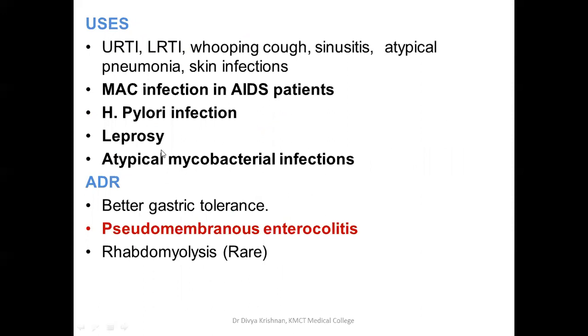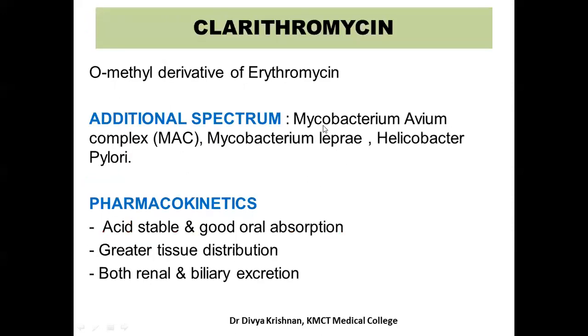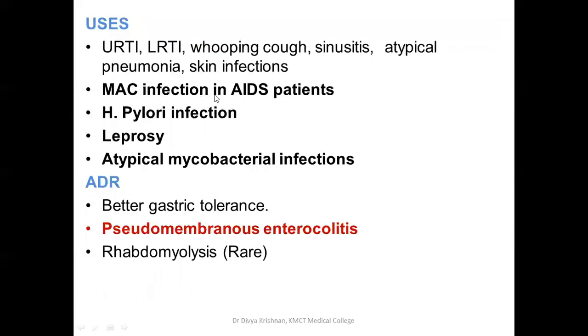Now the uses are for URTI, LRTI, all those that we discussed in erythromycin. That is already there. Other than that, what you will add here additionally is Mycobacterium avium complex infection that is seen in AIDS patients, H. pylori infection, leprosy, atypical mycobacterial infection. So you can see I had mentioned all these as the additional spectrum. That only you will mention here as the uses.